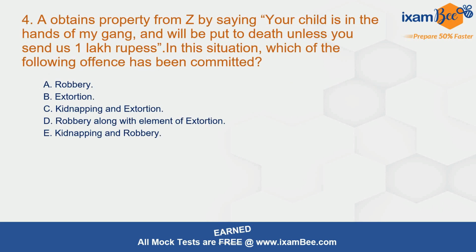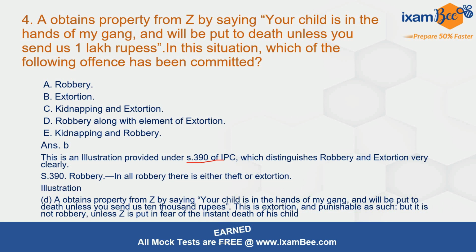Question number 4. A obtains property from Z by saying, your child is in the hands of my gang and will be put to death unless you send rupees 1 lakh. In this situation, which of the following offences has been committed? Correct answer here is B. Extortion has been committed here. This is an illustration provided under section 390 of IPC, which distinguishes robbery and extortion very clearly. Robbery will include either theft or extortion, and the illustration clearly says it is not robbery, it is extortion and will be punishable as such.